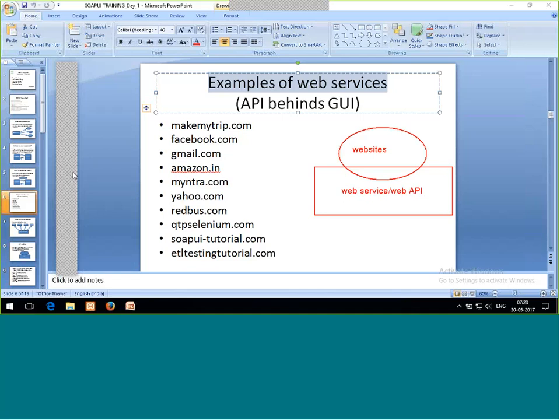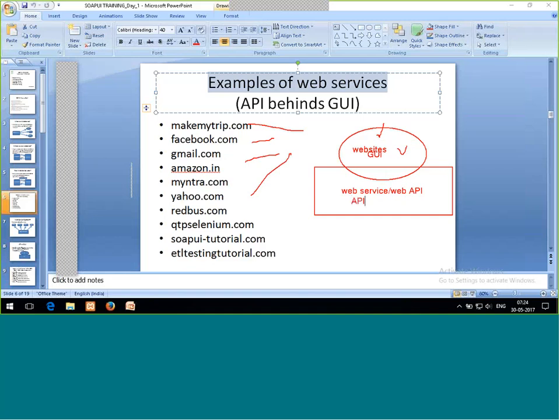See, this is what a website is and what a web service is. As a difference, I was saying website: Amazon, MakeMyTrip, Facebook.com, Myntra, and many more. These are the websites, and we call all these things the GUI. GUI is something with which the user interacts, and an API or a web service is something on which the GUI is present.